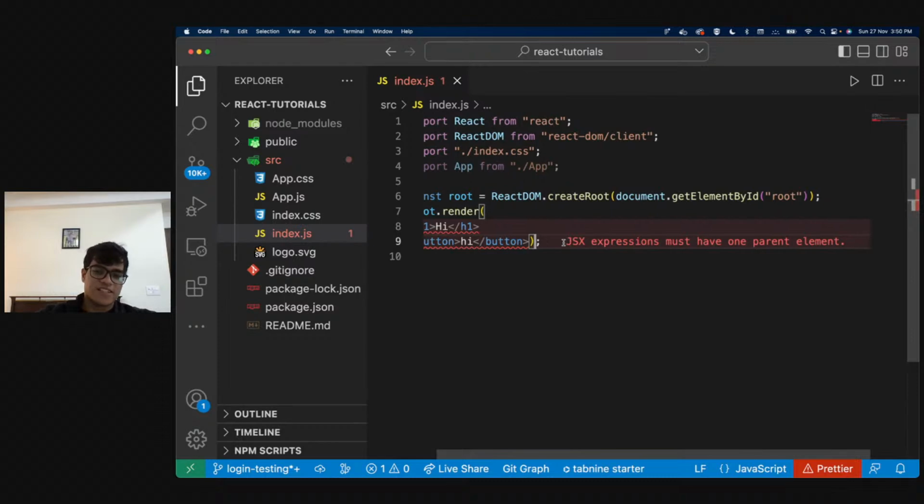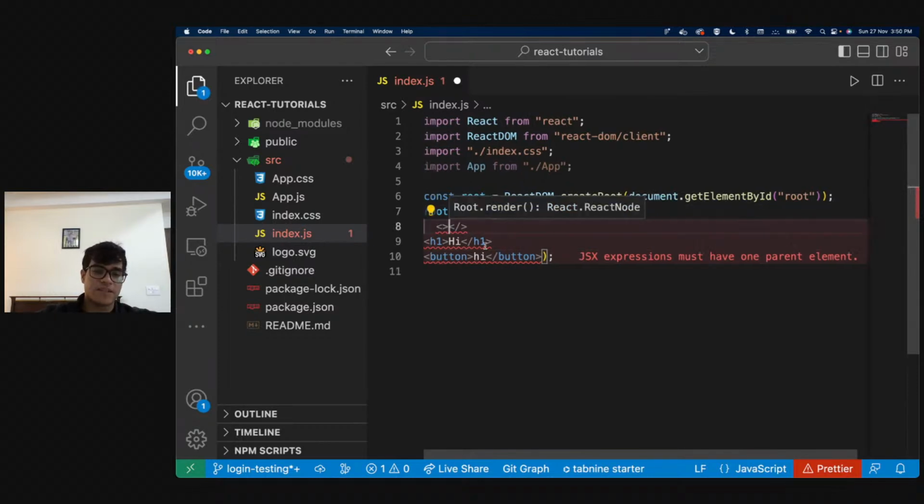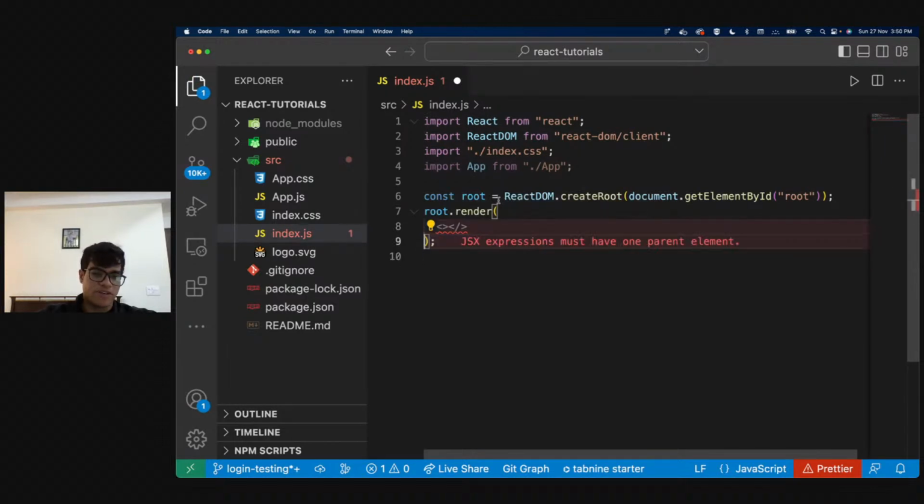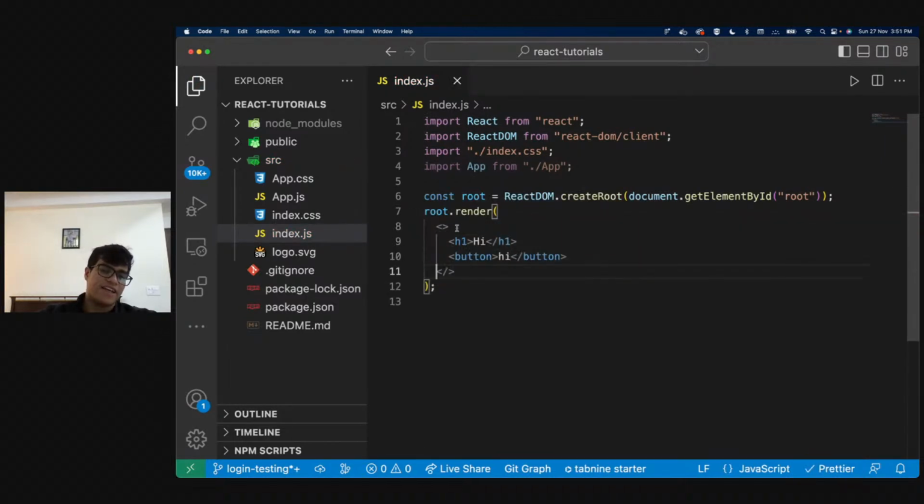It says JSX expressions must have one parent element. That means everything needs to be wrapped in something. It can be a div, it can be whatever, or it can be empty tags. As long as I wrap everything with another div, it is fine, right?